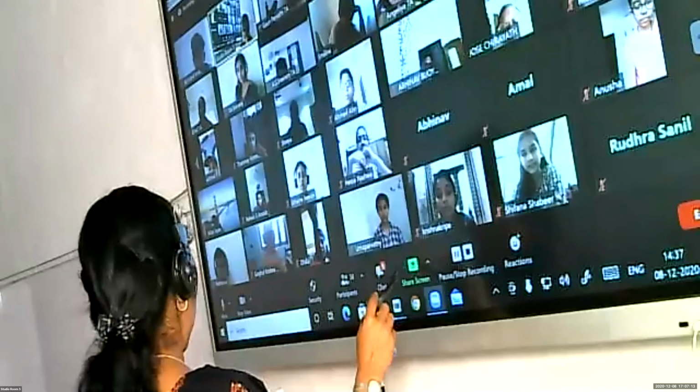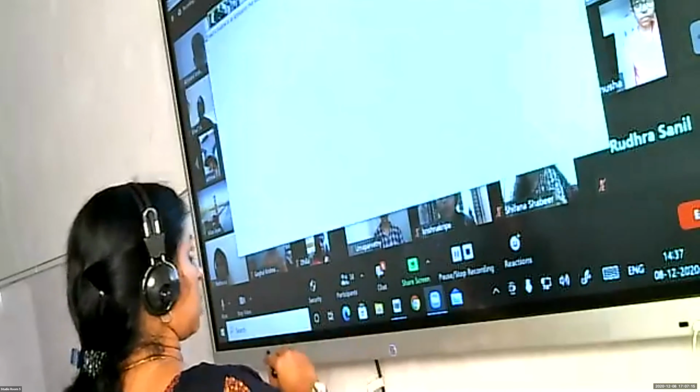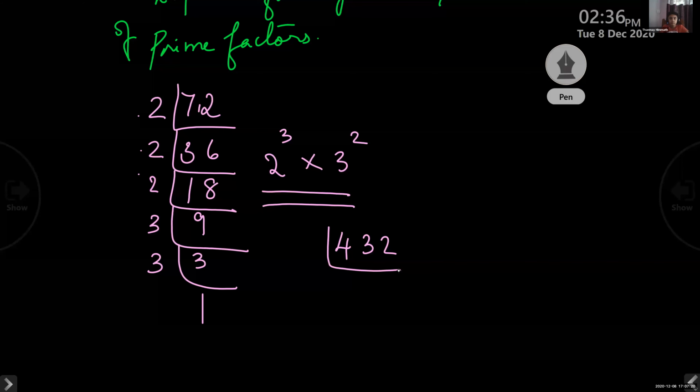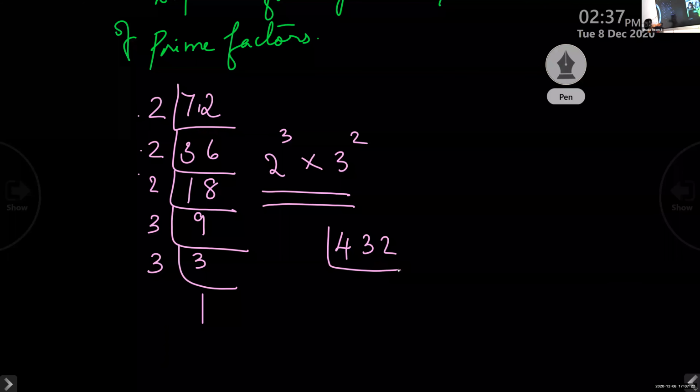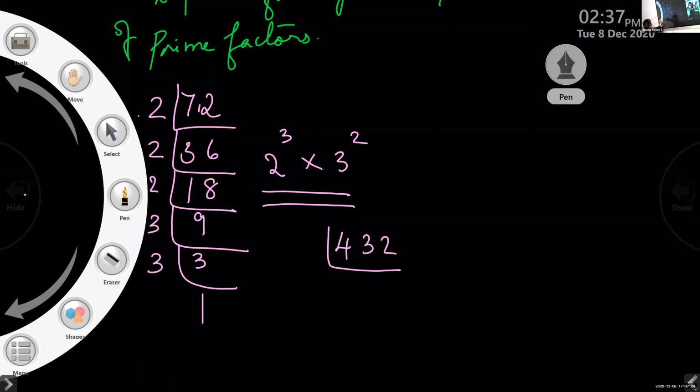2 raised to 4 into 3 cube. Okay, so let us see what we will get. No need of 7 and all. The number is 432. So you can start with 2, isn't it? Yes, ma'am. So 432, we'll see.